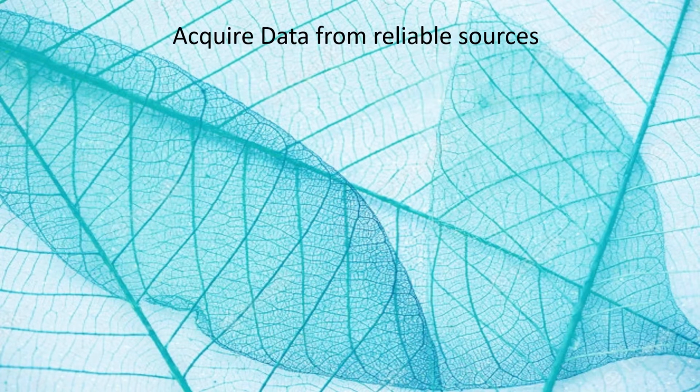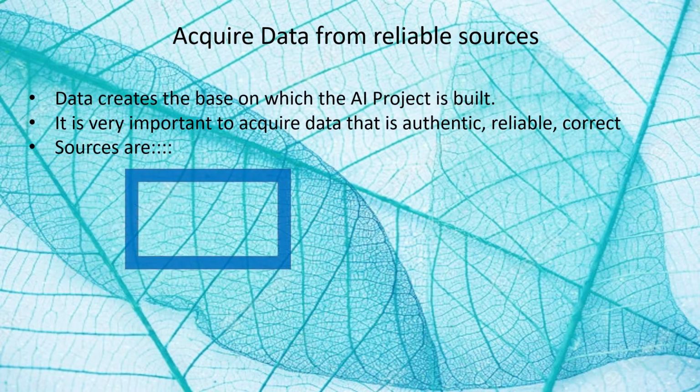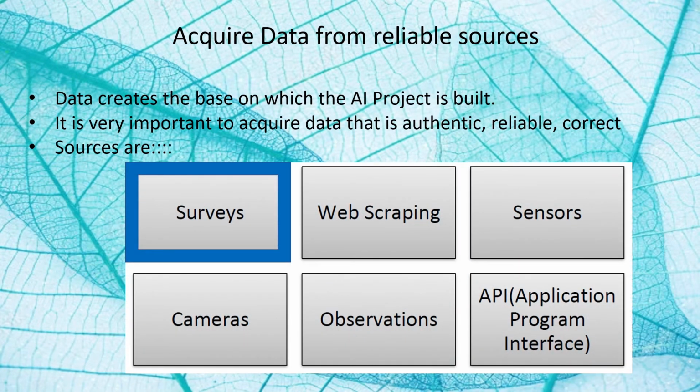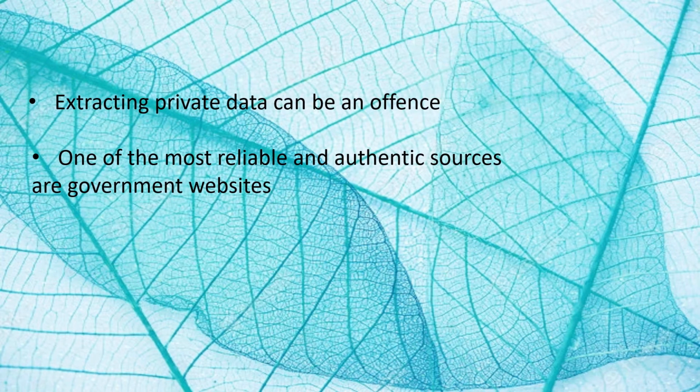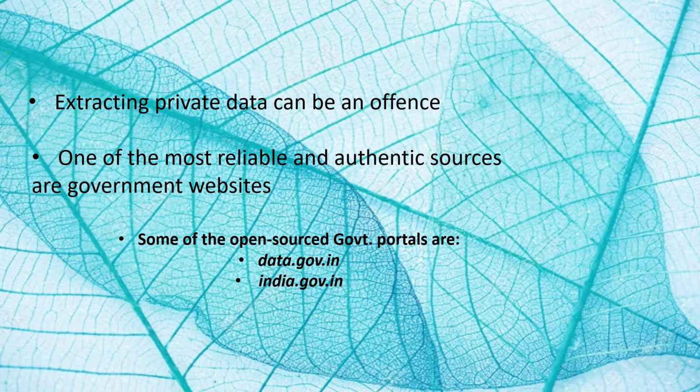After mentioning the data features, that is, what sort of data to be collected, now the question arises from where we can get the data. There can be various ways in which you can collect data. Some of them are surveys, web scraping, sensors, cameras, observation, and API, that is application program interface. While collecting the data, make sure that the data is not a private one, and you should collect the data from reliable and authentic sources only.